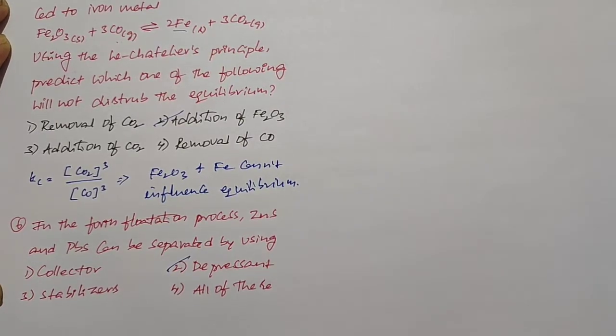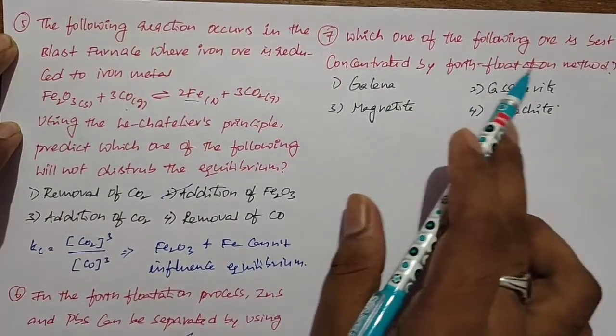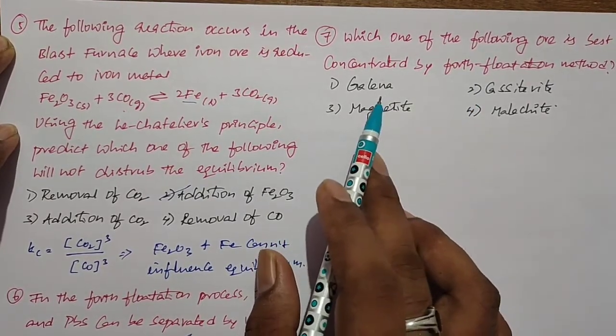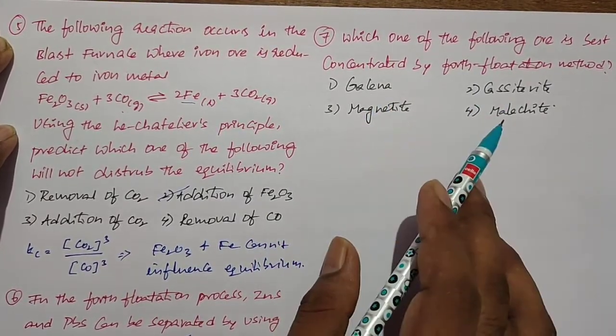That's all. Okay students, this is next question. Which one of the following ores is best concentrated by froth flotation process? Here we have four options: galena, cassiterite, magnetite and malachite.